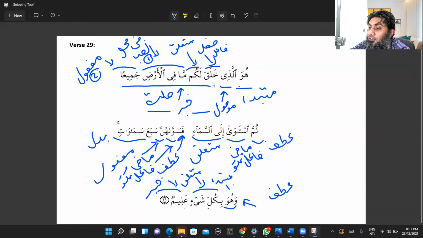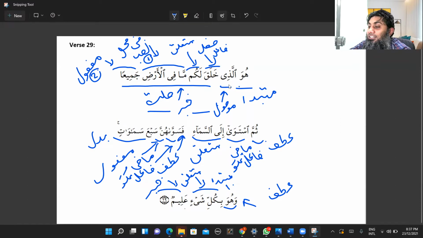Huwa allazi khalaqa lakum ma fil ardi jami'a. So huwa is an independent pronoun, and as soon as an independent pronoun comes, it becomes mubtada and it starts a new sentence. So huwa will become your mubtada.